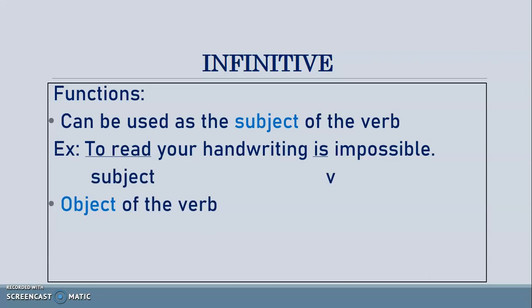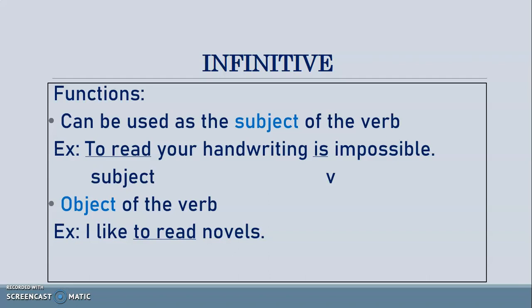When to infinitive is used after the transitive verb, then it is known as functioning as an object of the verb. I repeat, when it comes after the transitive verb, it functions as object. I have already uploaded a transitive and intransitive verb video. That link will also be added in the description box. I like to read novels. I like to read. To read is used after the verb like.